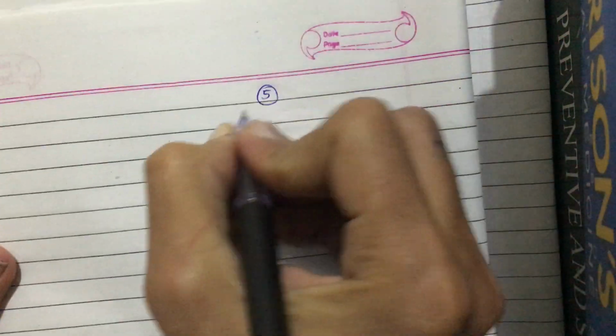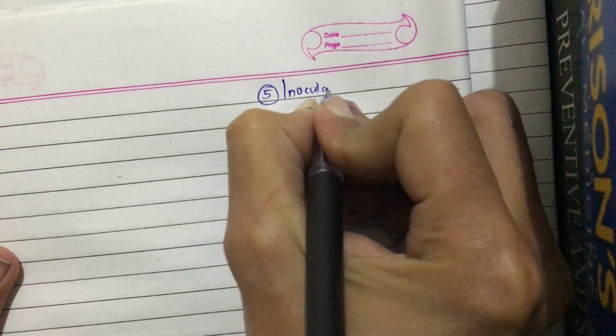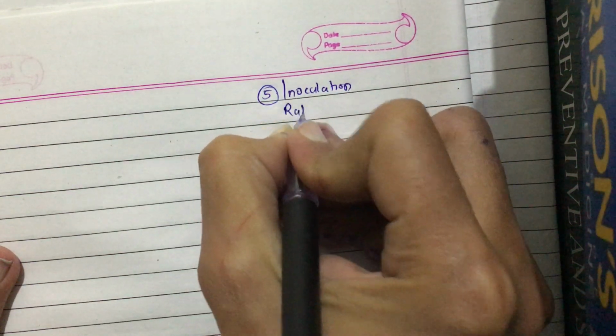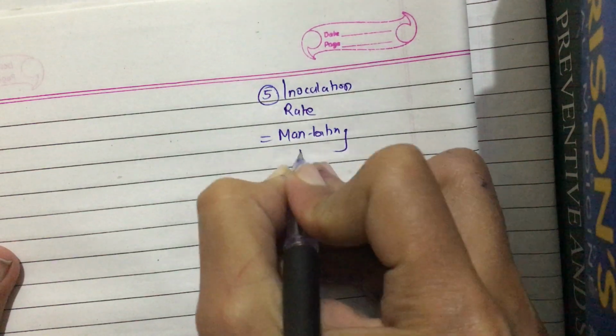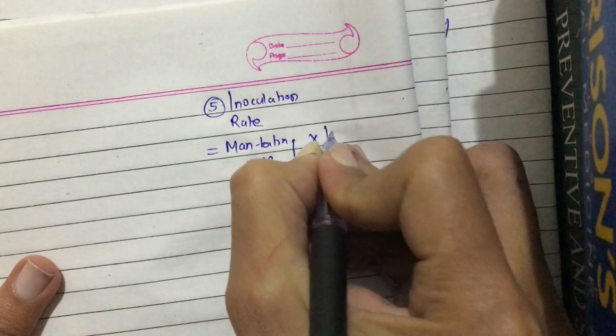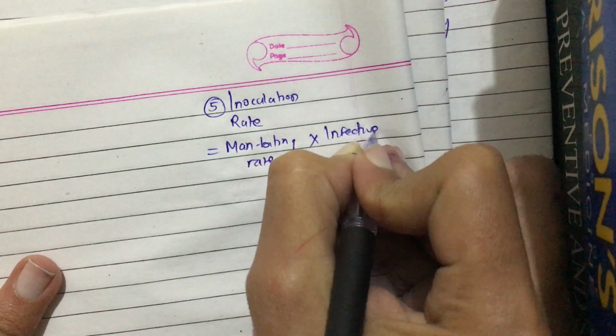And fifth important is the inoculation rate. Okay? Inoculation rate means man biting rate multiplied by infective sporozoite rate.